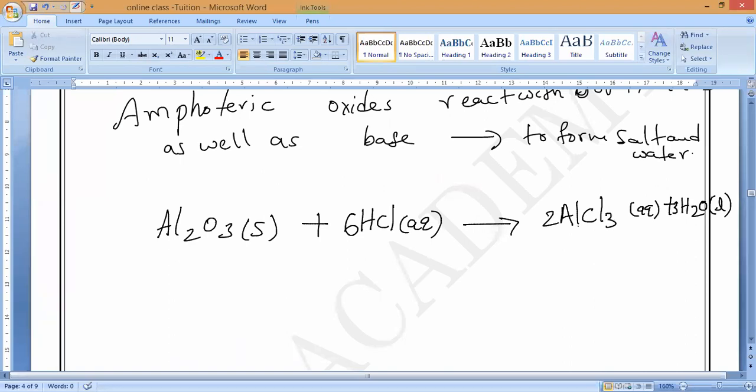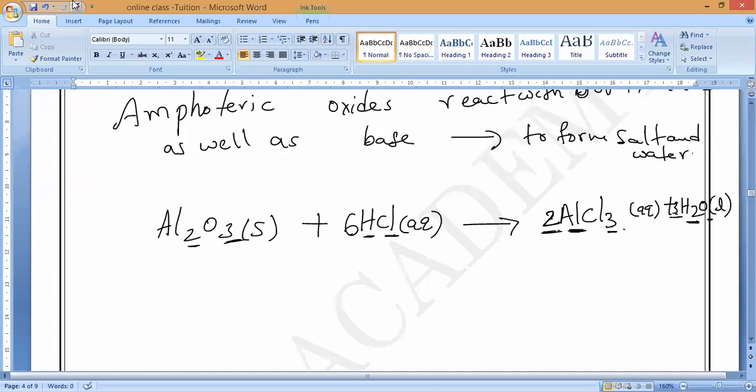Very good, Kevin. 3H2O. Please, all of you learn how you have balanced it. Started with aluminium. Aluminium here is 2, here only 1, so you have to multiply with 2. Now chlorines become 2 times 3 is 6, so here I make 6 HCl. Next, hydrogens here are 6, here only 2, so you have to multiply with 3. Now check oxygens: oxygens are 3 and here 3 also. Balanced. That's all. Understand, guys? Please respond to me.